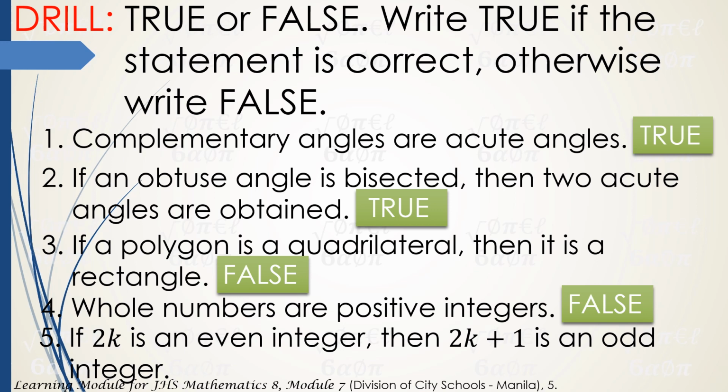For number 5, if 2k is an even integer, then 2k plus 1 is an odd integer. The correct answer is, it is true. Okay, so even na yung integer mo na 2k, so whatever it is, plus 1, so alternating naman sila. So even and then add, then even and then add. So therefore, the correct answer is, it's a true statement. I hope you got a perfect score of 5. Pero kung hindi, paki-review po yung mga sinabi ko about sa details natin for this drill.